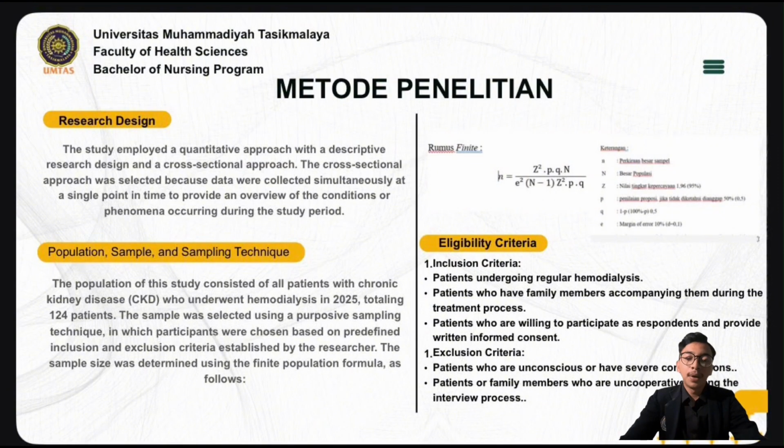Eligibility criteria. The first is inclusion criteria: patients undergoing regular hemodialysis, patients who have family members accompanying them during the treatment process, and patients who are willing to participate as respondents and provide informed consent. For the second, exclusion criteria: patients who are unconscious or have severe complications, and patients or family members who are uncooperative during the process.